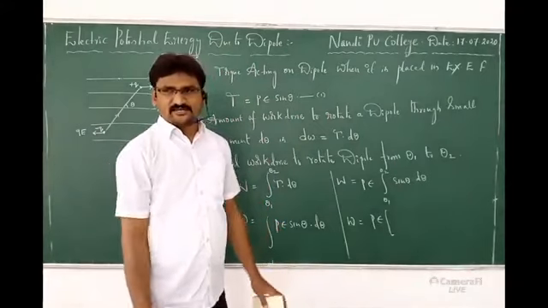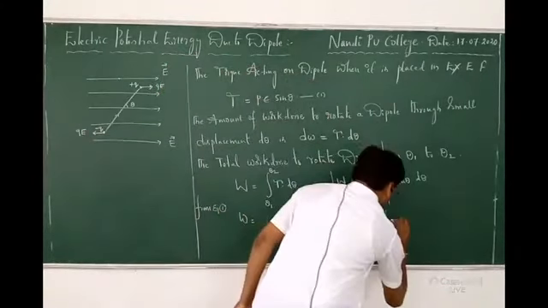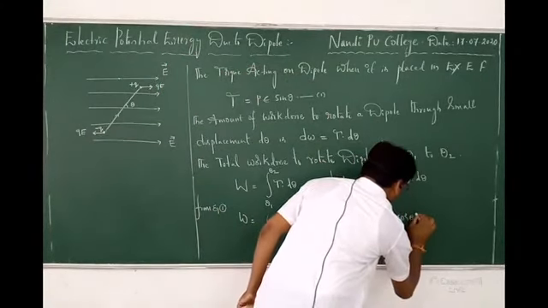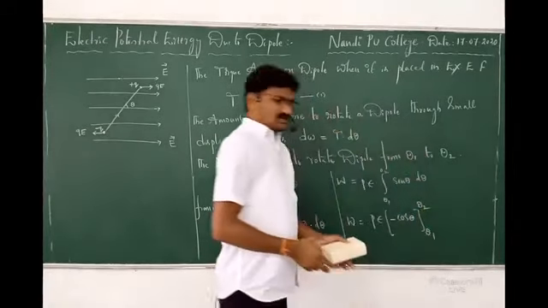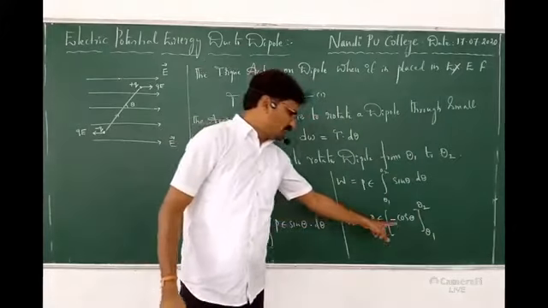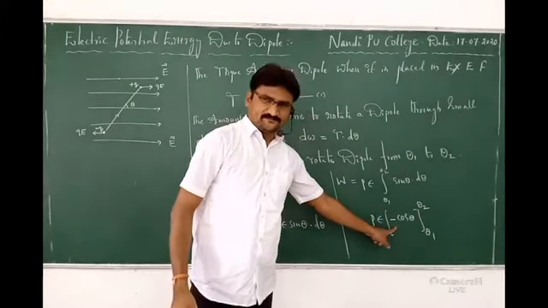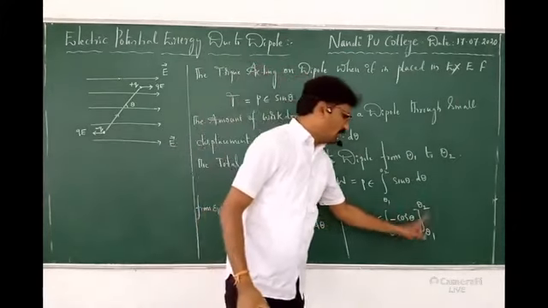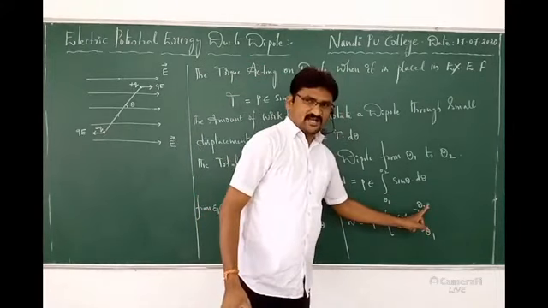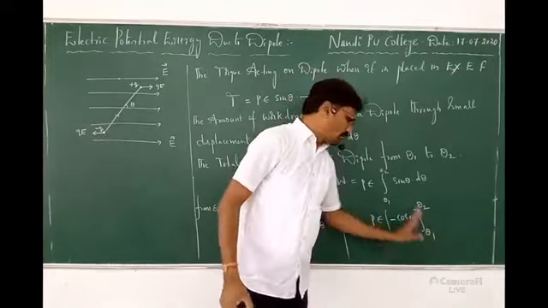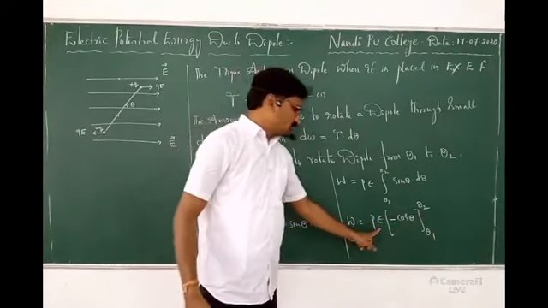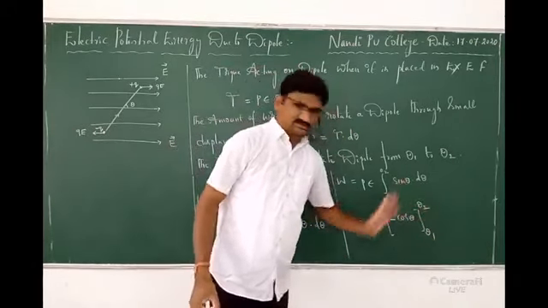It is a standard formula in integration. Theta 1 to theta 2. Once you get this expression, what finally do we have to do? We have to apply limits. Upper limit minus lower limit. So work done is equal to PE into minus cos theta, from theta 1 to theta 2.